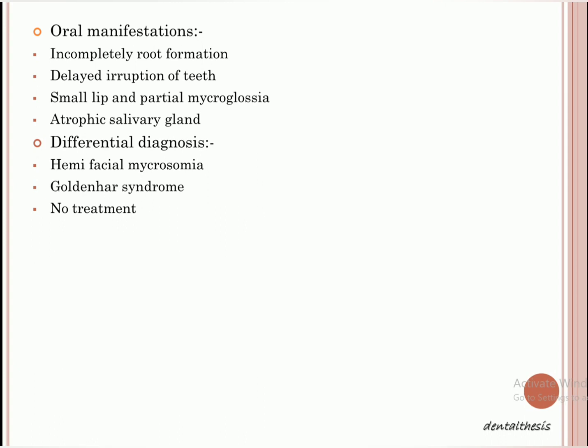Then we come to the differential diagnosis. So what all diseases can have features like this? We have slight differences, but they can have features like this. These are hemifacial microsomia, or it can be Goldenhar syndrome. And for this, we don't have any treatment. Okay.